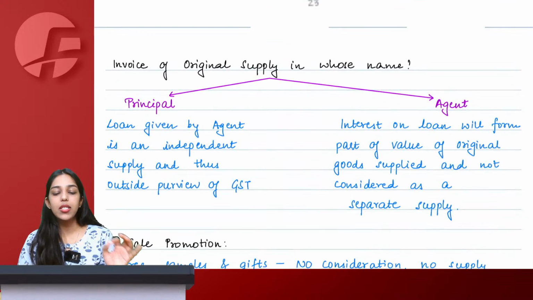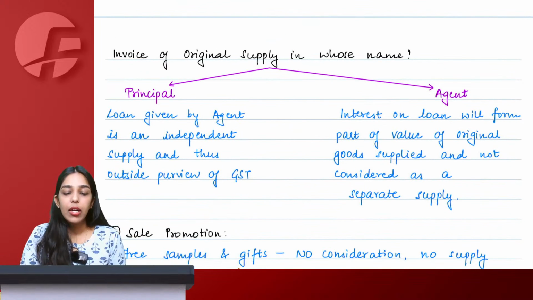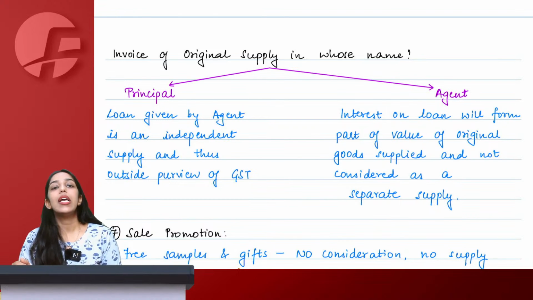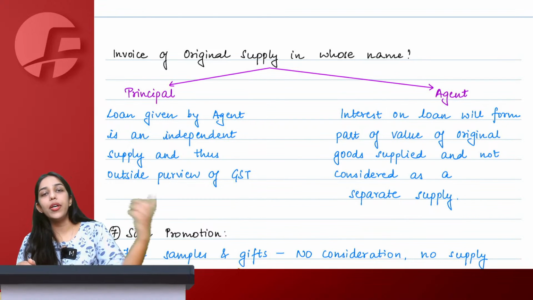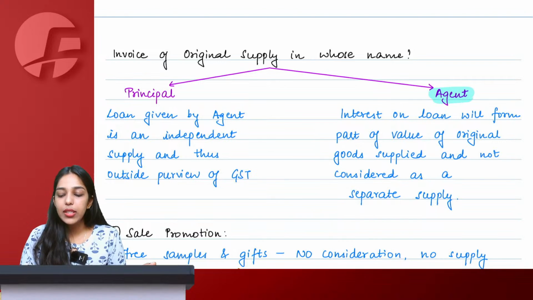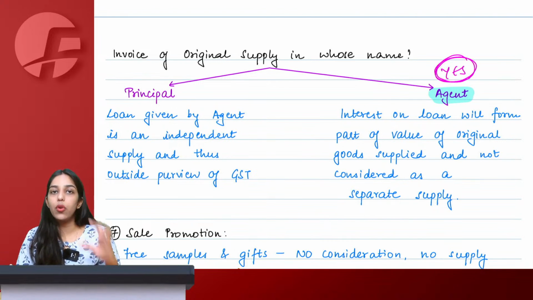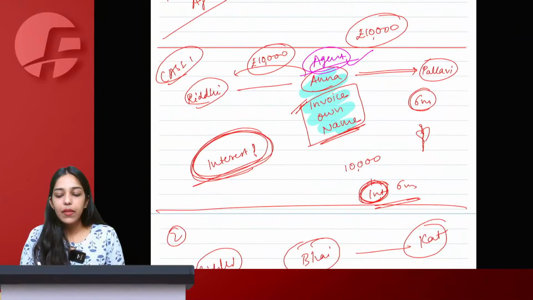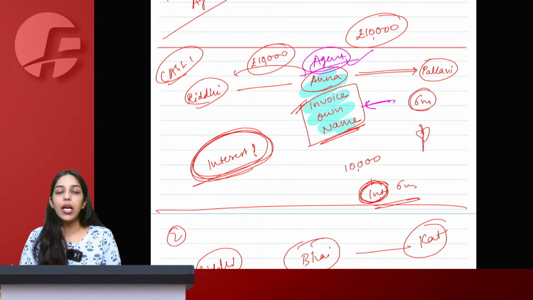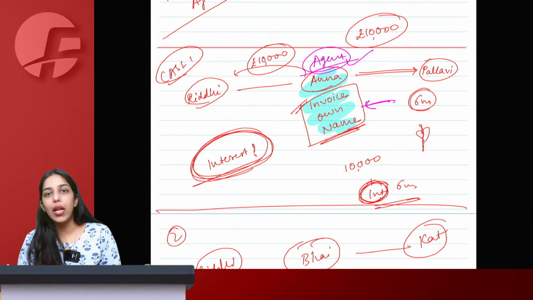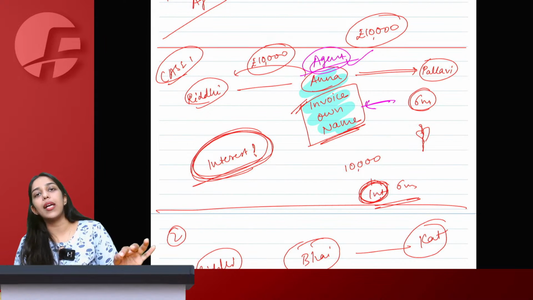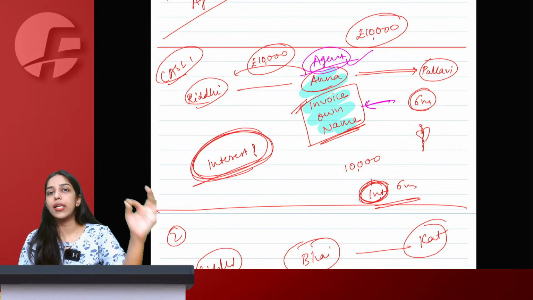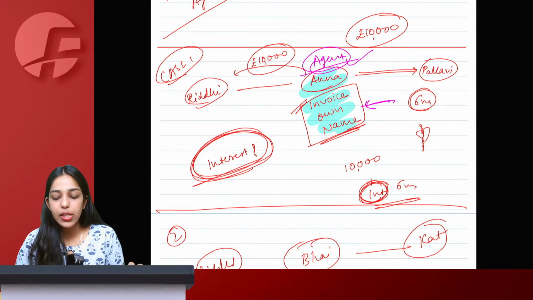In such a case, first of all you have to check whether the del credere agent is actually an agent according to the invoice rule. If the answer is yes, that the invoice was issued in own name, like in the case of Anna, then whatever interest is received by Anna will also form part of the value of supply and it will be taxable at the same rate of tax that applies to the original supply.